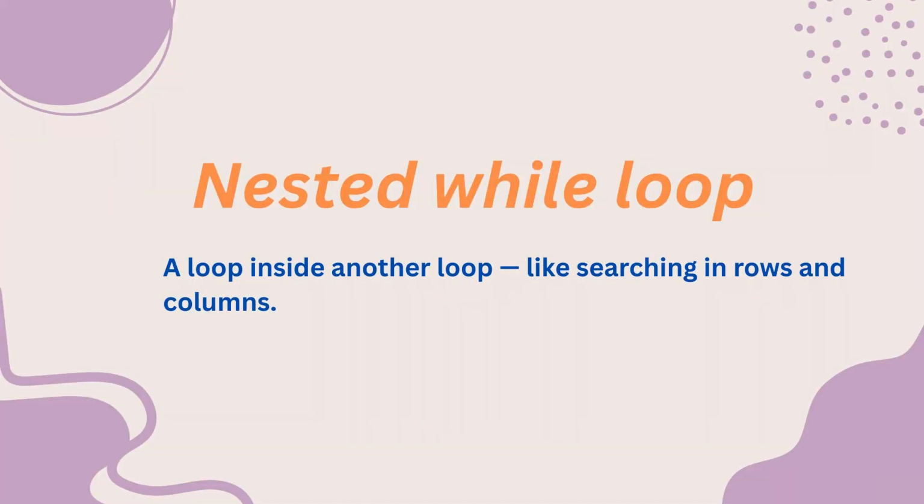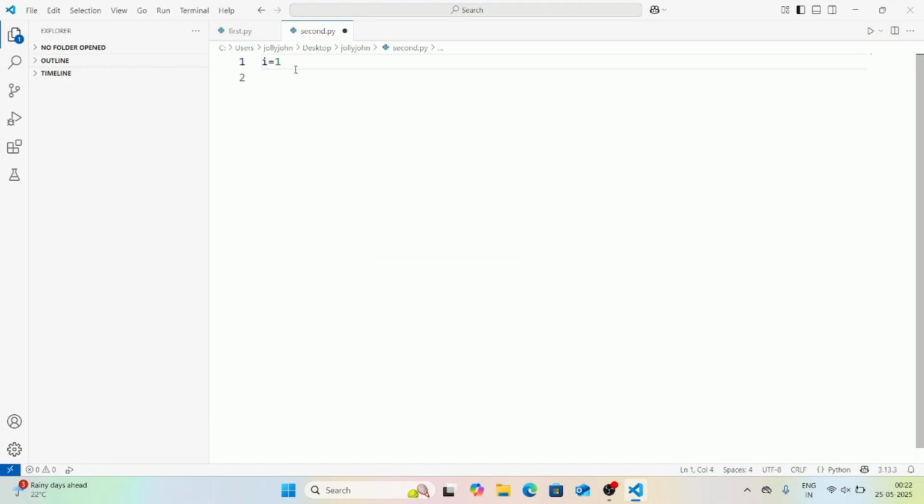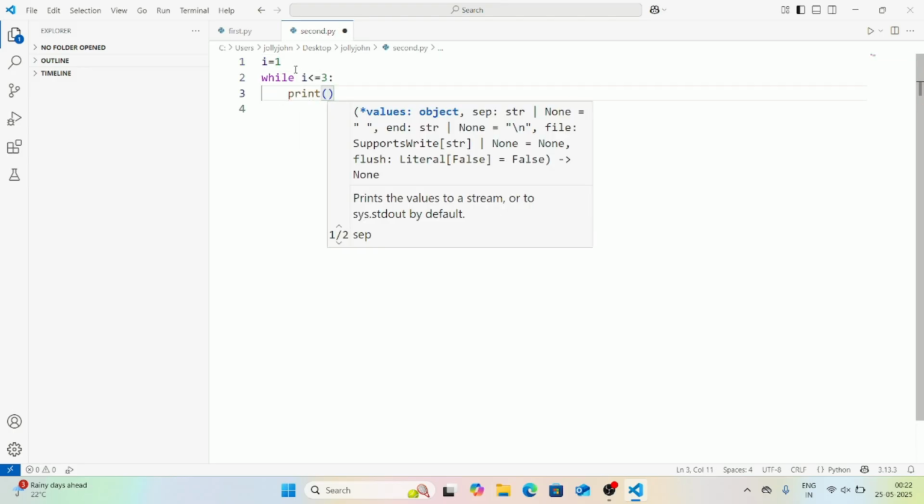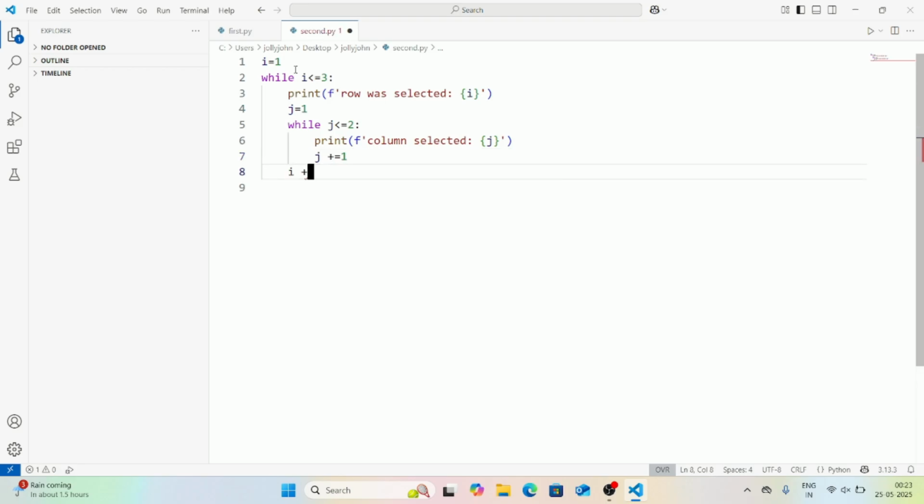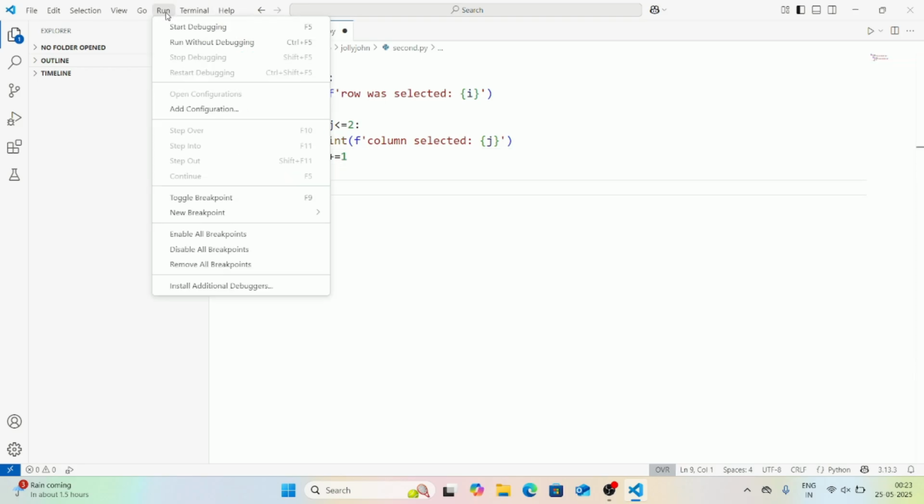Now we are going for nested loops. A loop inside another loop, like searching in a row and columns. I equal to 1, while loop. I less than or equal to 3. Print row was selected, i. J equal to 1. While j less than or equal to 3, print column selected, j. Then I will increment j plus equal to 1, and here i plus equal to 1.